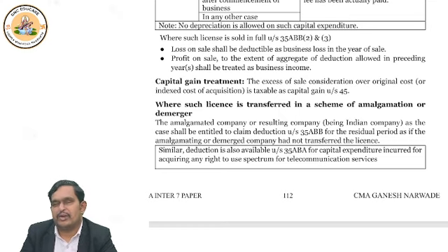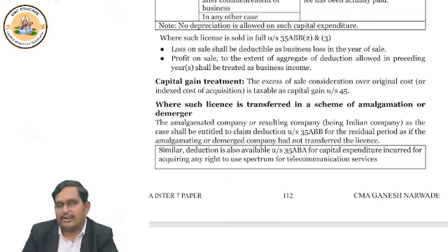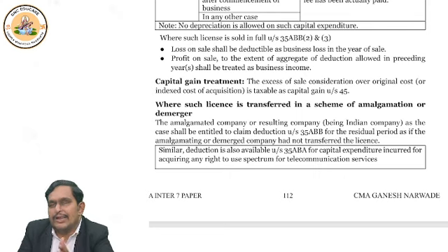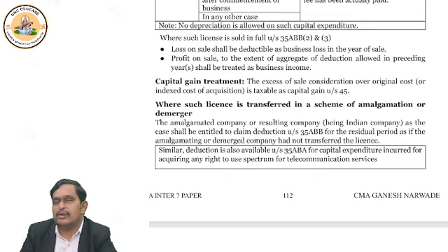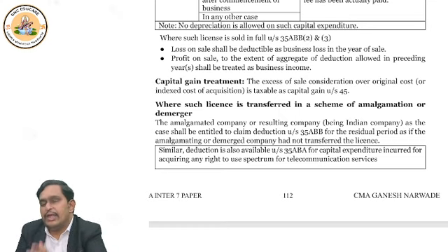But suppose you sold a part of the block and it is a case of income, right? If the sale price is more than WDV or more than original cost, in that case you should remember that it would be treated the same as power units. But if you sold for less than WDV, then it is not a business loss because still part of the license is there. You sold only part of the license. So that balance part is allowed as deduction over the balance period.